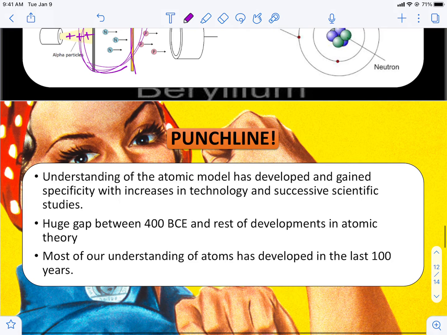So that's our understanding of the atom. Where did we get to? First of all, we started in 400 BCE. Democritus thought atoms were these little building blocks. He was right, and that was about all he was right on. And then we got to atoms having different masses. Then they have positive charges, then they have negative charges, and then we had to figure out where the negative charges were. And then we also ended up finding out that there's neutral charges as well, which takes us to where we are today.